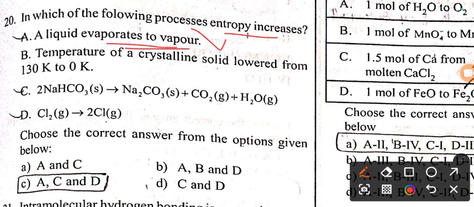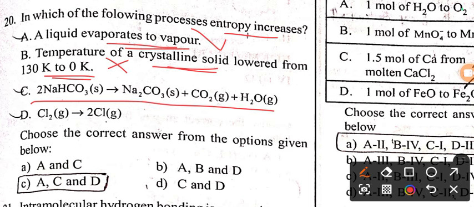Second, temperature of crystalline solid is lowered. When you lower the temperature, the force of attraction between the particles will increase. So here you cannot find an increase in the entropy. Option C, we have an equation where 2 moles of solid gives rise to 3 moles of products. So here you can find an increase in the entropy, because solid is converting into gas, 2 moles of gas. So here you can find the entropy increase.